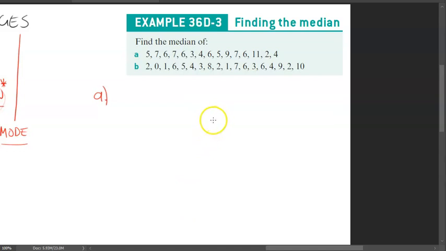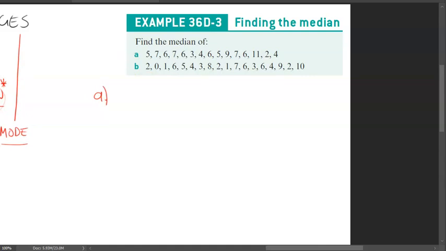The positioning just means, what position does it happen in, depending on how many data values there are? And there's a cool little formula that I can show you. By all means, you can use it. If it looks a bit too tricky, you can always just count your way in, but it does save quite a bit of time. Let's first look into the first data set.